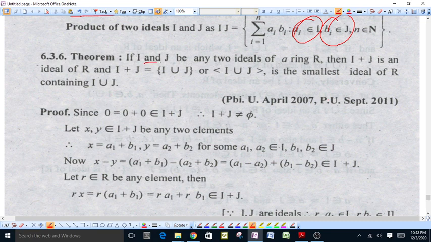If I and J are two ideals of ring R, then I + J is an ideal of R, and I + J is equal to the ideal generated by I union J, which is the smallest ideal of R containing I union J.